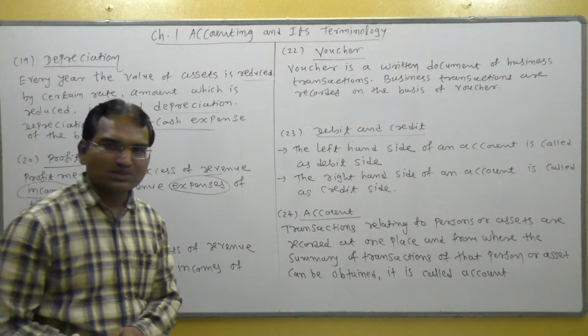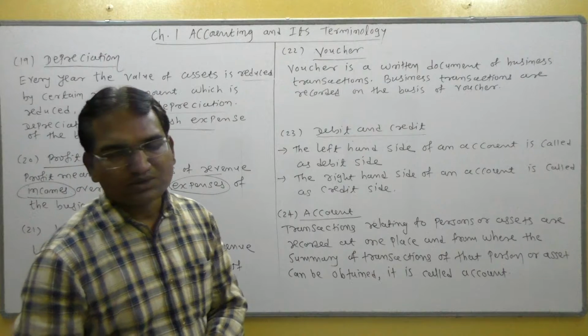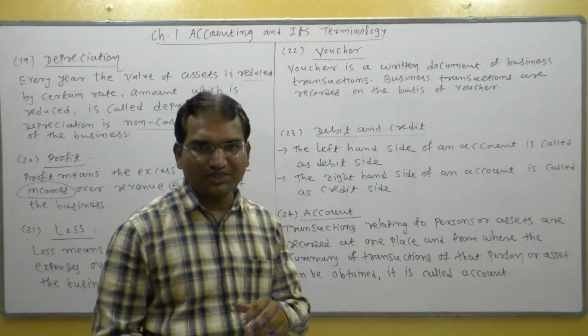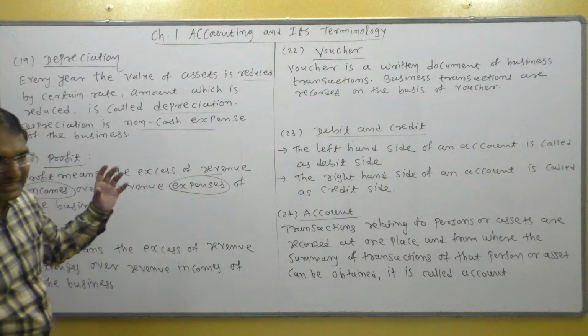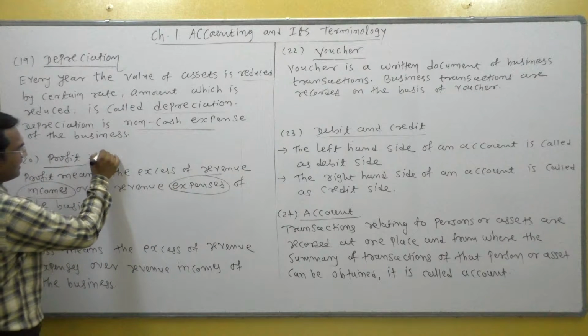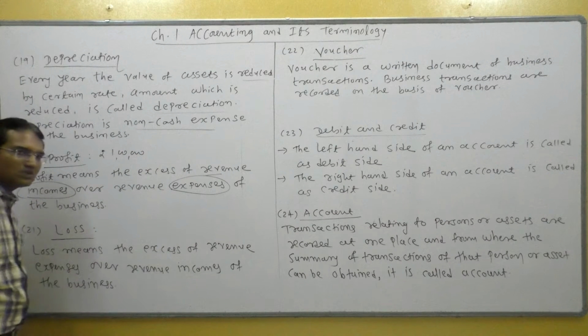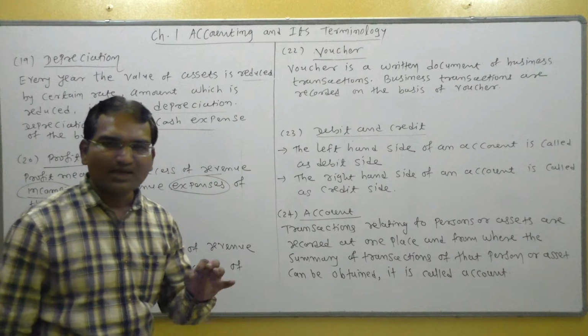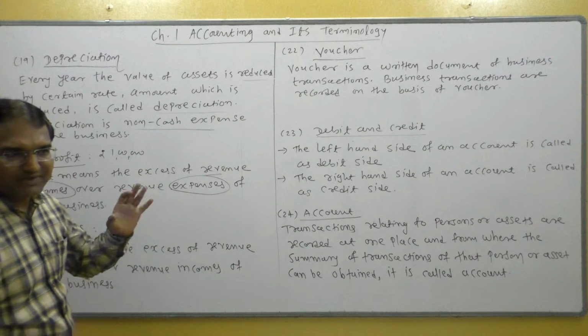Profit or loss can be determined at the end of the year. So after completion of one year, businessmen record total incomes. Suppose total income of a business is rupees 1 lakh, and total expense of that particular year is rupees 70,000.